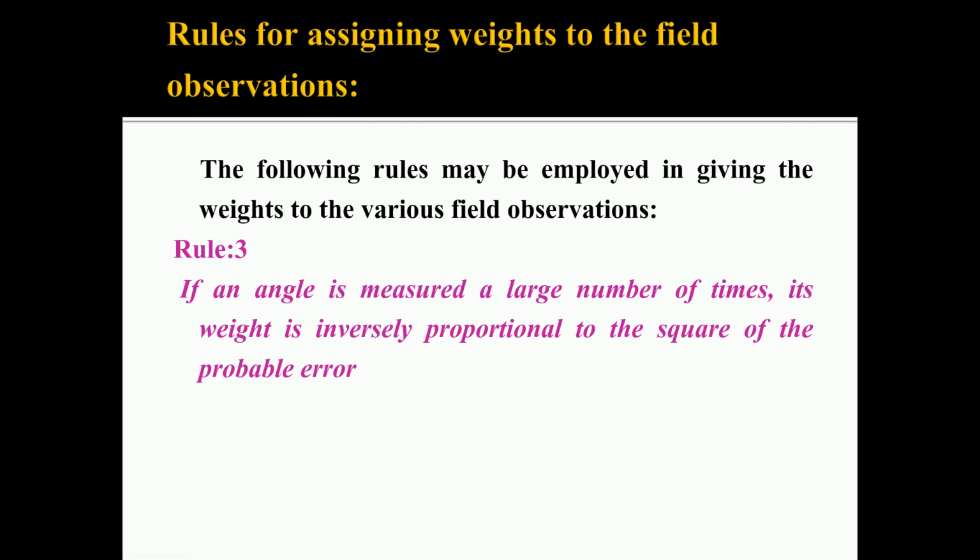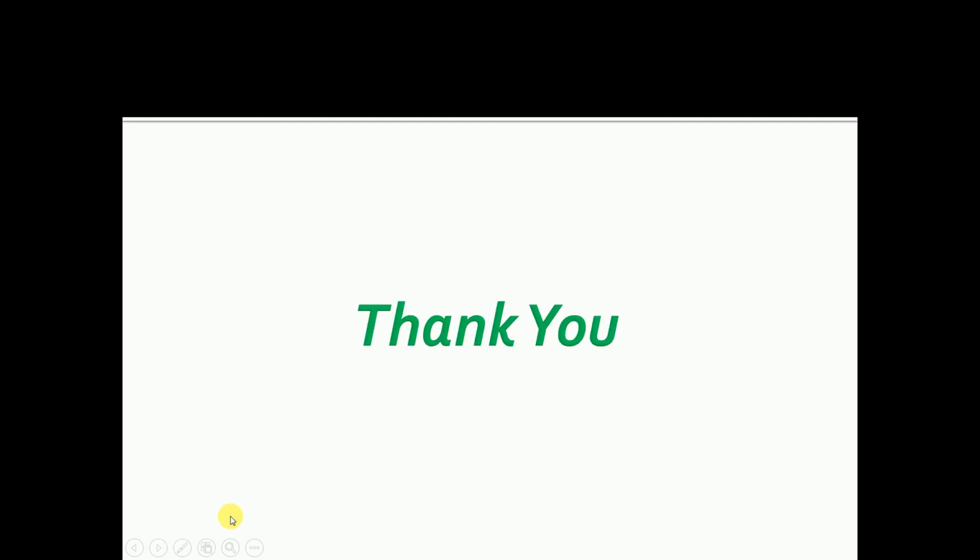If the probable error is known, then its weight is inversely proportional to the square of the probable error. While distributing this error to the field measurements in order to get the most probable values of the quantity, this rule will be useful. So these are the 3 rules for assigning the weights to the observations. Thank you.